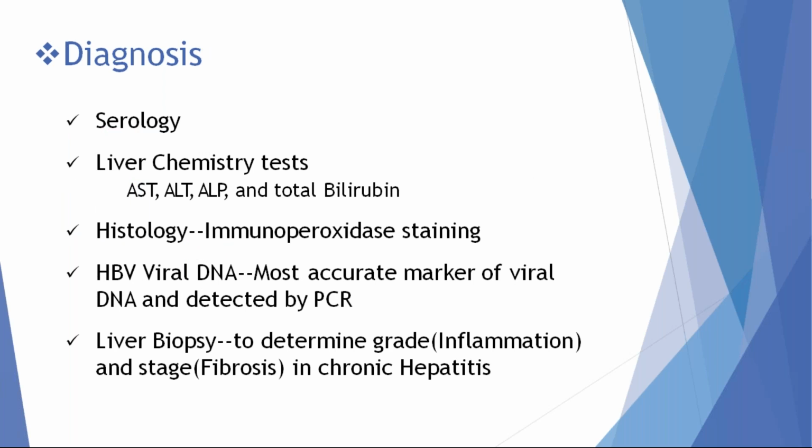These are the laboratory investigations we can order in a patient with hepatitis B virus. First, serology. Serology means we can isolate the patient's antigens: HBsAg, HBcAg, HBeAg, and antibodies like IgM anti-HBs, IgG anti-HBs, IgM anti-HBe, and IgG anti-HBe. To assess the extent of liver inflammation, we can order a liver function test. And we can isolate HB viral DNA. HB viral DNA indicates the quantity of infection, how much viral load. If the patient has excessive viral load, that signifies severe inflammation.